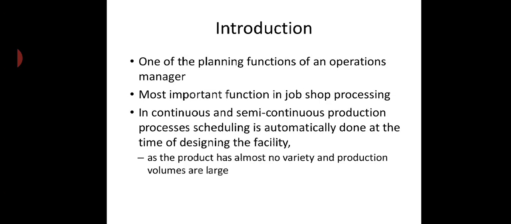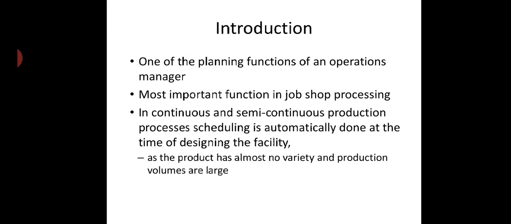In continuous and semi-continuous production processes, scheduling is automatically done at the time of designing the facility. At the time of setting up and designing the facility, we have already done the operation scheduling, right? It is a one-time function for a production and operation manager, while in job processes, it is a day-by-day function.